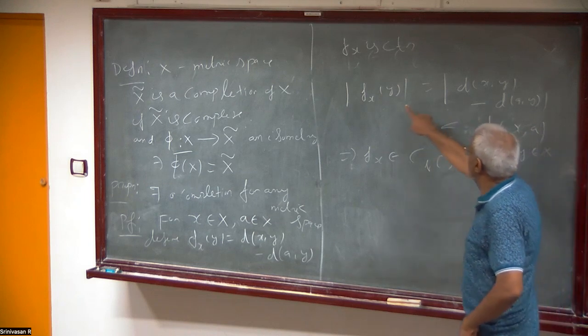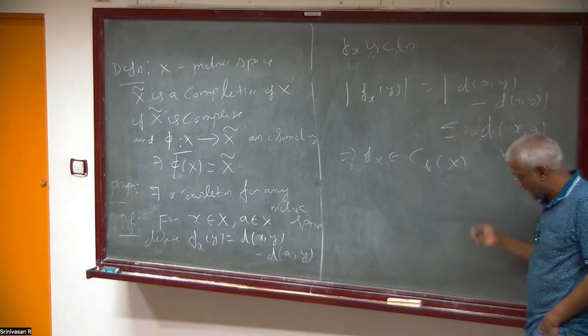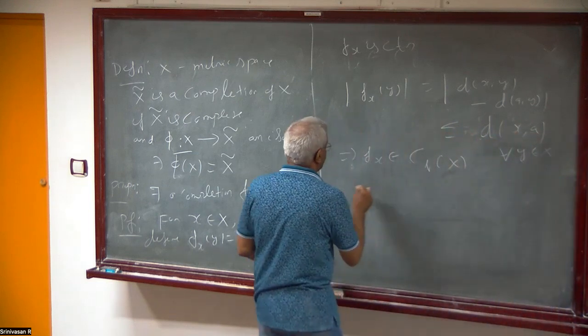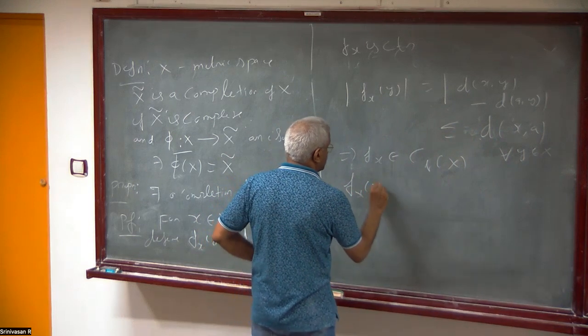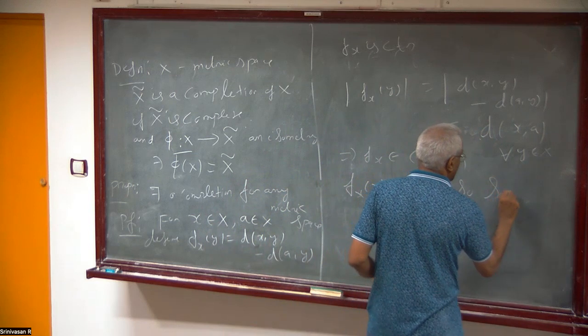Yeah, f_x at x is d(a,x). So the supremum is attained at x. So the supremum is attained.